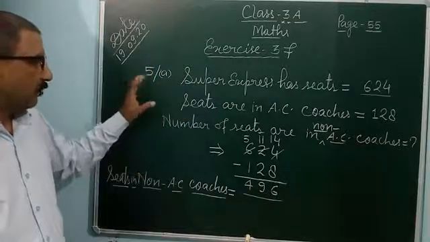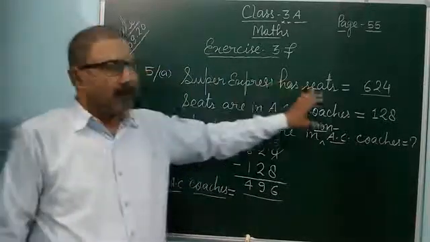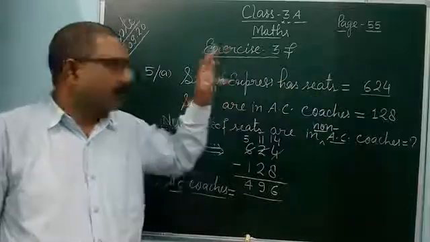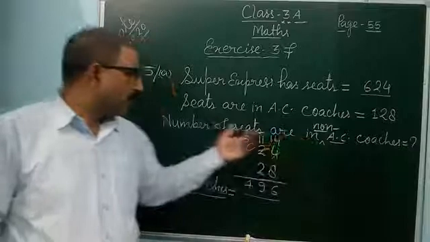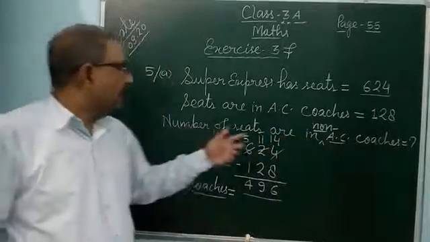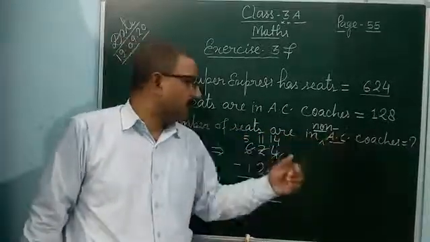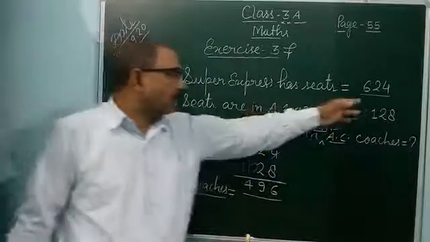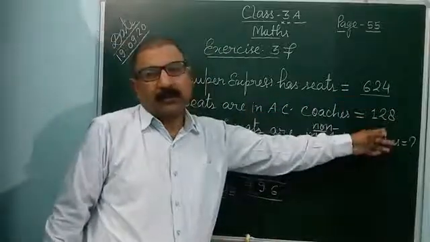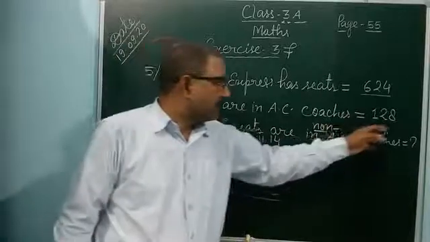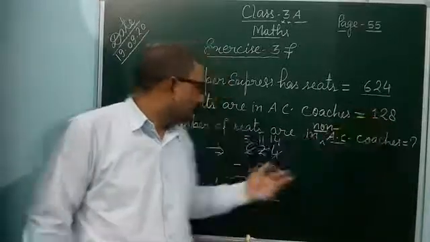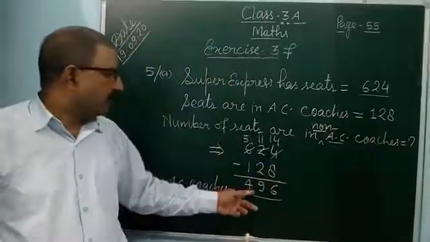First, write what is given from the question. After that, what is being asked? The number of seats in non-AC coaches. From the total seats, you subtract the seats in AC coaches and you get 496.